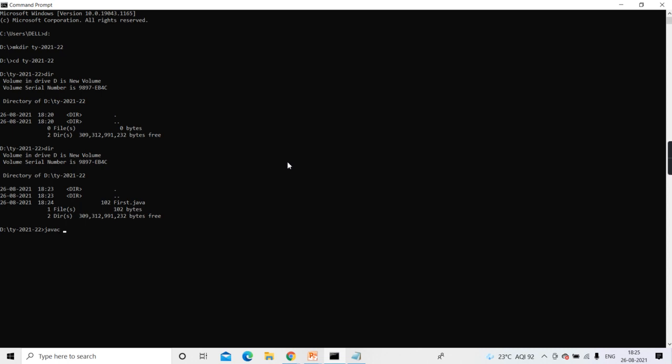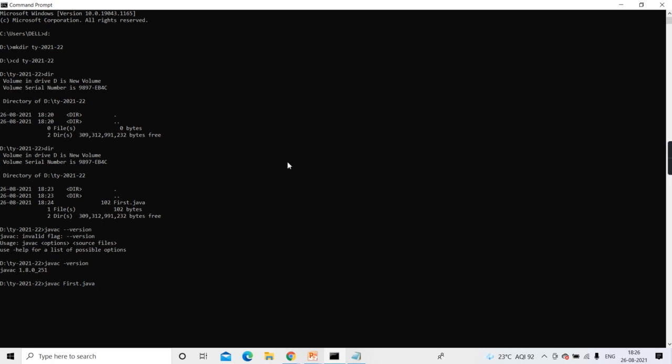If you want to check the currently available version, you can write javac --version. Is it showing 1.8? Currently in my machine JDK 1.8 is installed. Now I'll write javac and my file name, first.java.